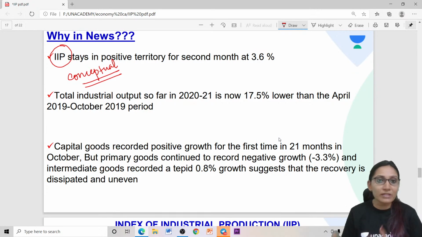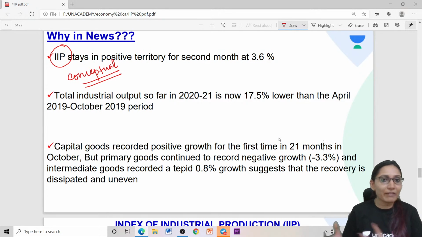What students try to do is they just try to mug up things. It can be possible for other subjects but not for economy. For economy, you should be very thorough and clear with the concepts. Only then will you be able to make a good attempt in your prelims exam especially. So my humble attempt will be to make you clear with the concepts as we proceed with the current events.